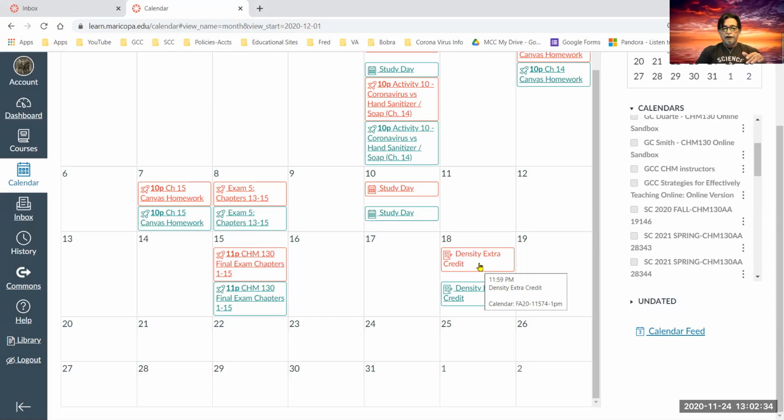The extra credit is a file. Download the file. You don't have to print it out. It's a Word document, so keep it open so you can input your data into it. In that file, there's a link that sends you to a simulation that deals with density.